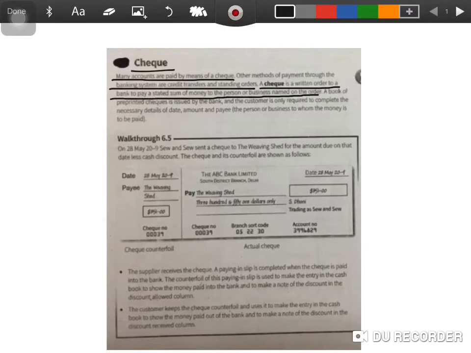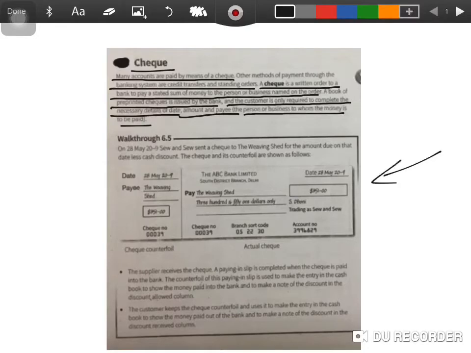A book of pre-printed checks is issued by the bank, which is called a checkbook. You must have heard of it. In that checkbook, you have a lot of checks that you can use, and the customer is only required to complete the necessary details of date, amount, and payee. Who's the payee? The payee is the person or business to whom the money is to be paid, right? Now this is the format of a check. This is how a check looks.